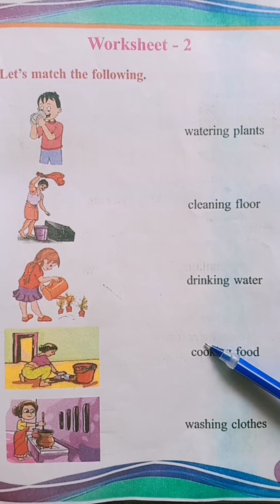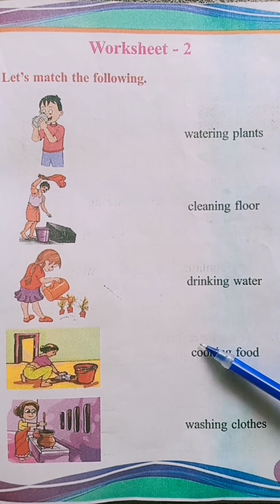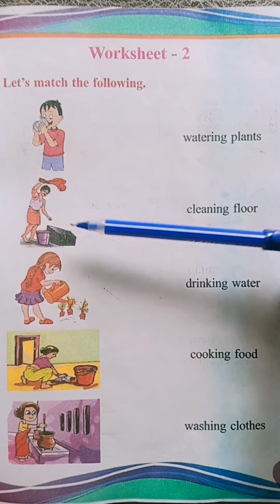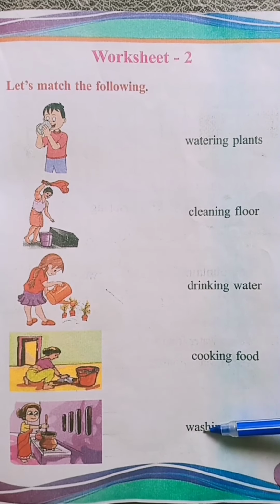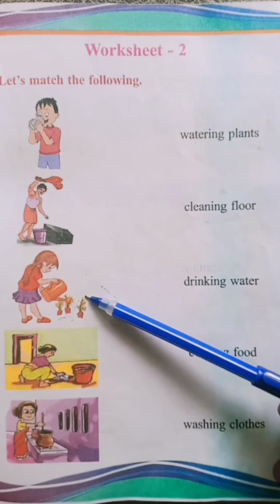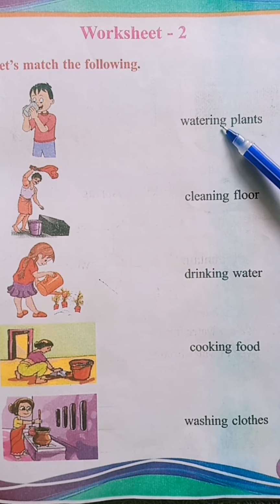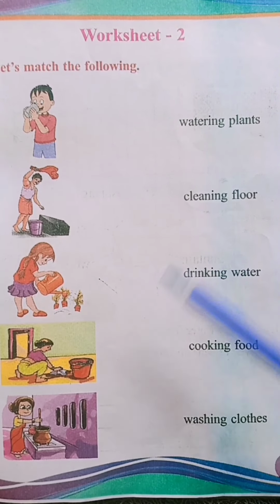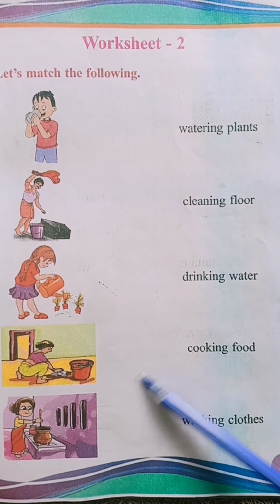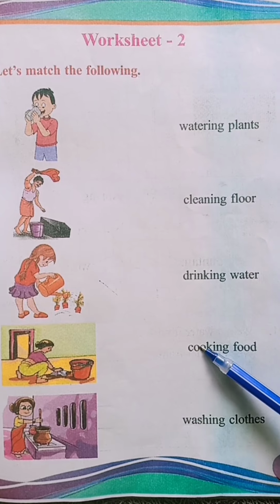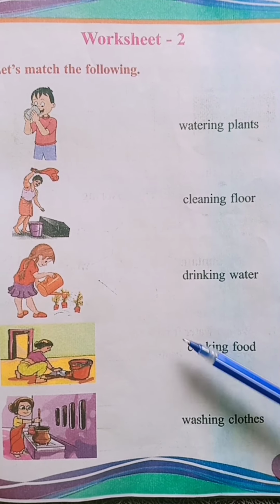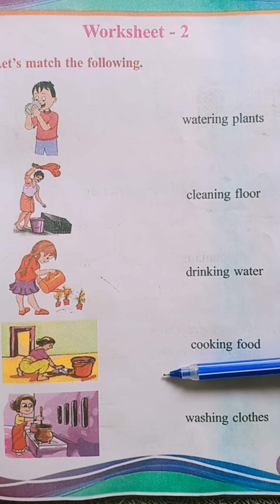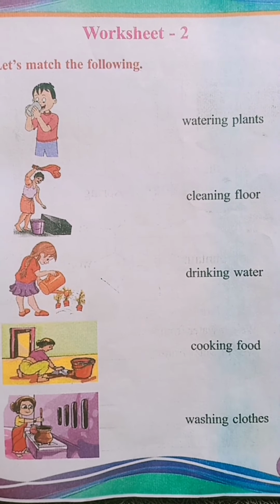Okay. So, children, all of you please listen once again. A boy is drinking water. A man is washing clothes. A girl is watering plants. A lady is cleaning floor. A mother is cooking food. Okay. So like this, try to match it. Okay. Let's move on to the next worksheet.